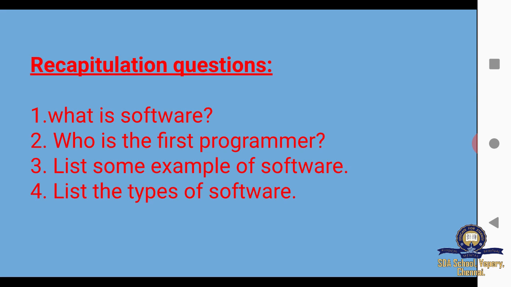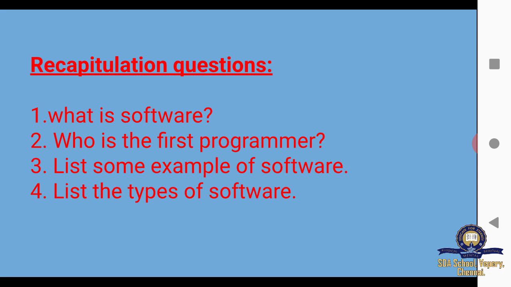Then, list some examples of software. Some examples are Microsoft Office, Windows Media Player, antivirus, and computer games. Then, list the types of software. Software has two types, that is system software and application software.